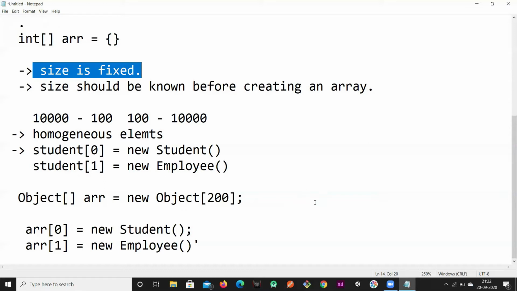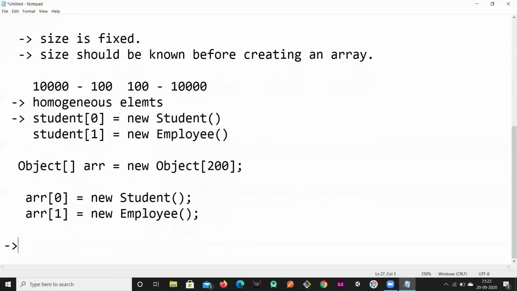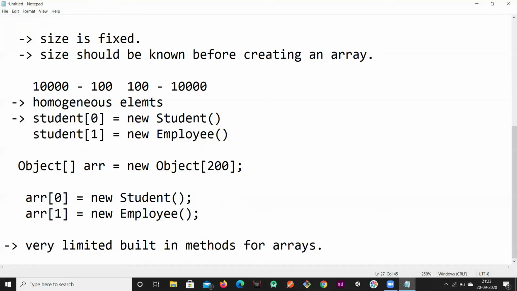And one more disadvantage is we have very limited method support. We have very limited built-in methods for performing some operations. If you wanted to perform different operations, we have very limited method support for the arrays. So everything a programmer has to write, the logic you have to implement.